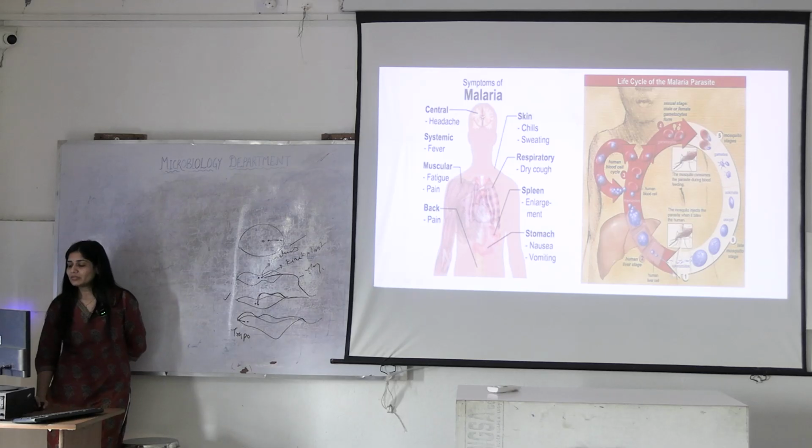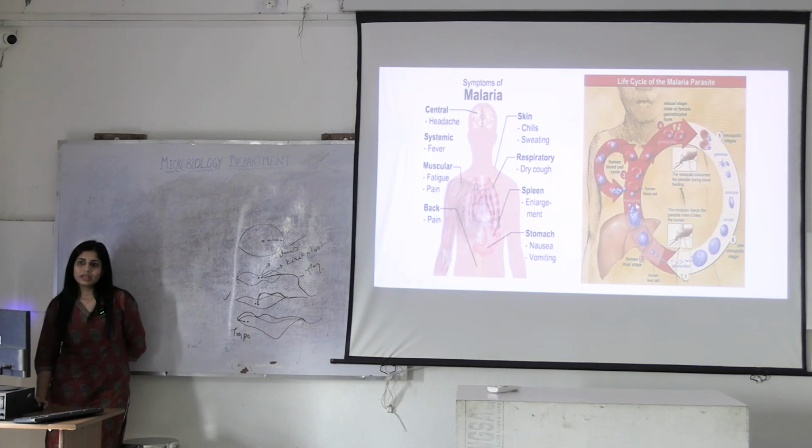So during bite, when mosquito is biting a person, it will release these sporozoites into bloodstream. Then these sporozoites will go where? In liver. So this is also known as pre-erythrocytic stage or hepatic stage. When in hepatocytes, these will be converted to what?